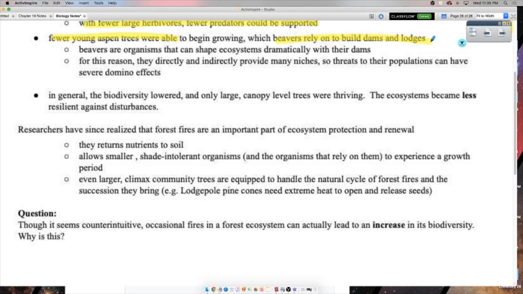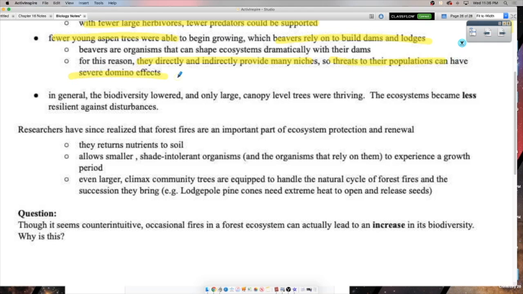So beavers are actually an organism that provides so many other species with a niche within a habitat. I've heard it said that besides humans, the organism that is best at shaping their environment to meet their needs is beavers. Because that's what they do, right? They come in, they build a dam to flood an ecosystem, because when they flood the ecosystem, it causes all the vegetation they like to grow. Literally, they're creating a type of ecosystem that many other species have learned to find their role in. Okay? So when you mess with the beaver population, you really are messing with things. There's a big chain reaction. So they directly and indirectly provide many niches. So threats to beaver populations can have severe domino effects, right?